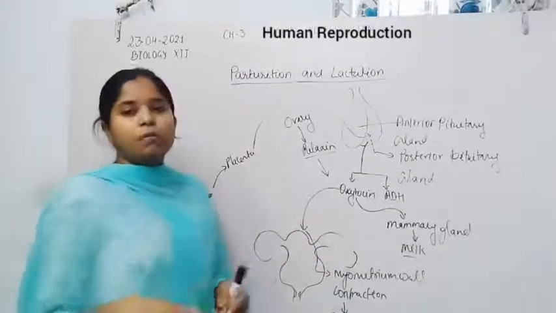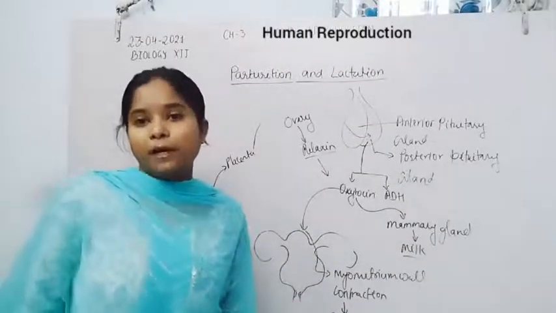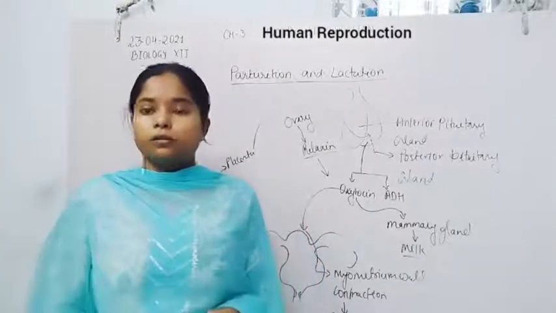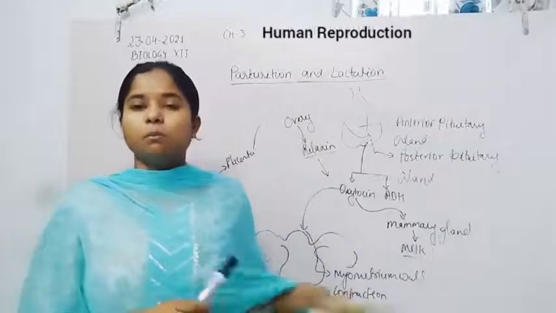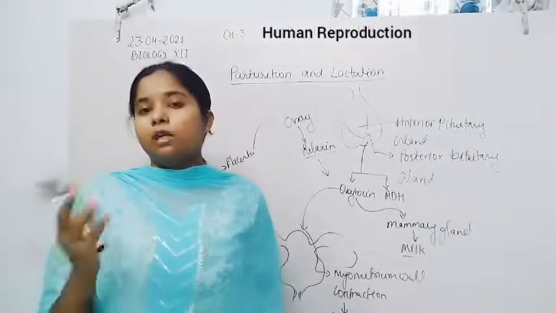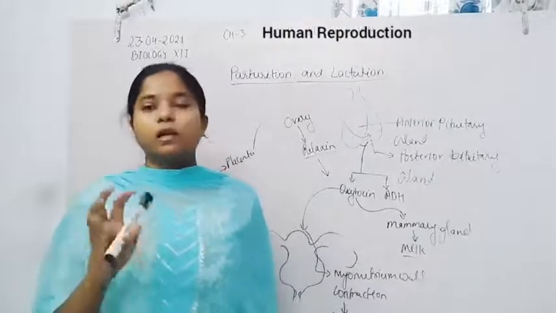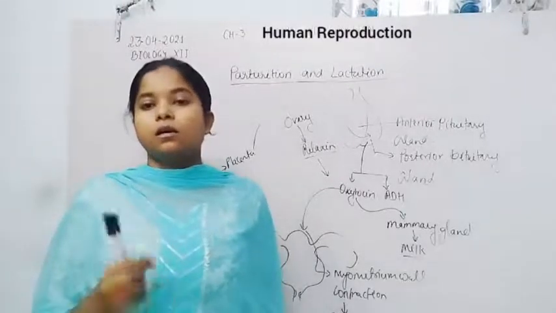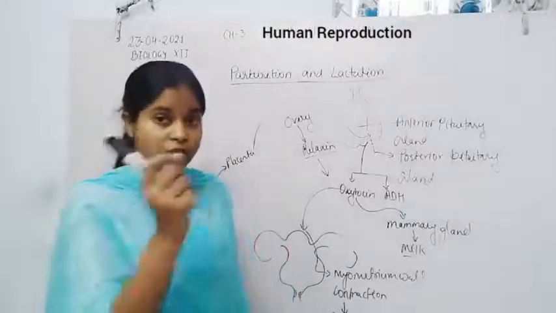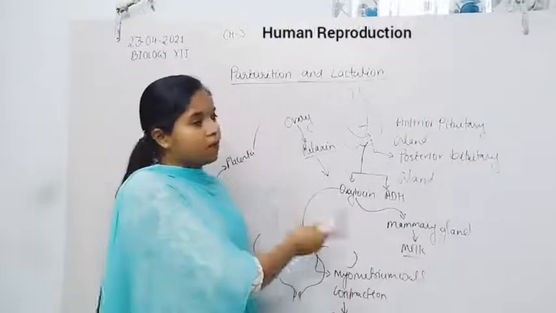The myometrium wall is formed only by muscles, so the contraction takes place only in the myometrium. The endometrium wall is mainly formed by tissues and cells, with deposition of blood cells.